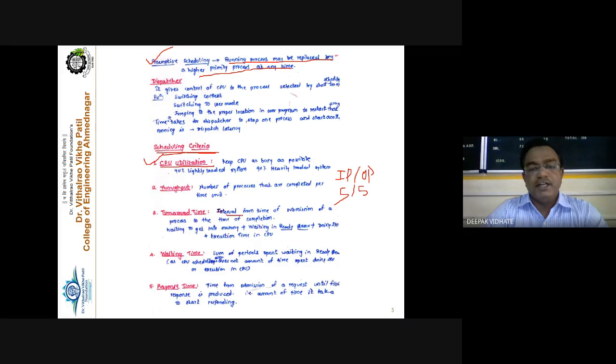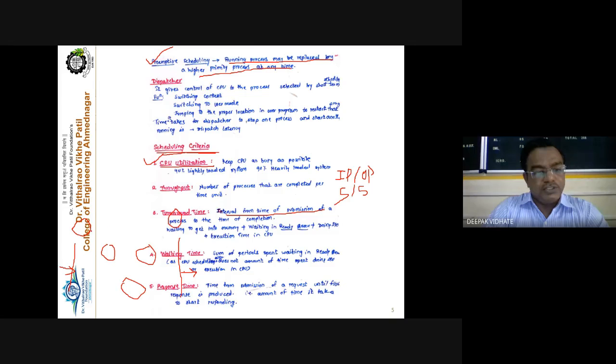Turnaround time is the interval from the time of submission of the process to the time of completion of the process. If we consider the process state diagram, say for example your new state, then your ready state, then your running state here, this is the termination state, and this is your waiting state. See these two lines: when you submit the process into the system and when the process leaves the system, this total time is called the turnaround time.